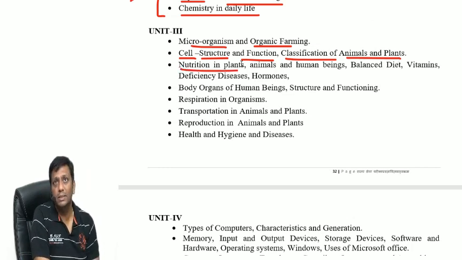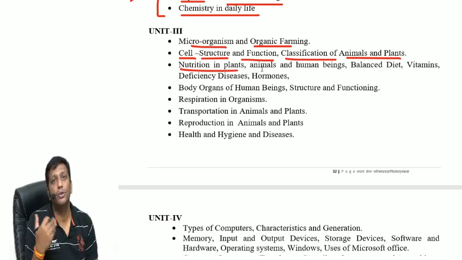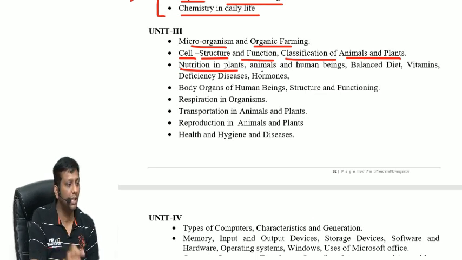Nutrition in plants: autotrophs, heterotrophs. Then you should know about parasites and saprophytes. In animals, you should know about different types of nature like coprophagy and amensalism. You should also know many terms for animals like herbivores, carnivores, sanguivores, coprophagy. So this type of terminology is important to you guys.